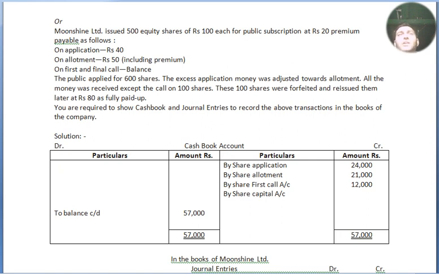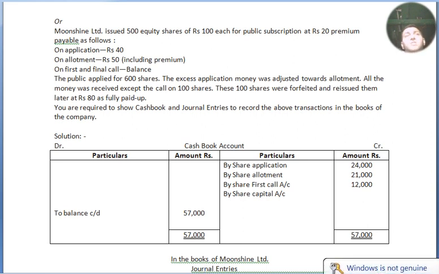Out of 120 rupees, on application 40 rupees. So 120 minus 40 equals how much? 80. Out of 80 they have received 50 on allotment, so 30 is left. So 30 rupees on the balance of first and final call. But the 50 rupees of allotment includes 20 rupees of securities premium and 30 rupees of allotment. Now the public applied for how many shares? 600 shares. Issued 500, applied for 600, excess. So the excess of 100 shares will be adjusted towards allotment, but that excess is known as oversubscription.